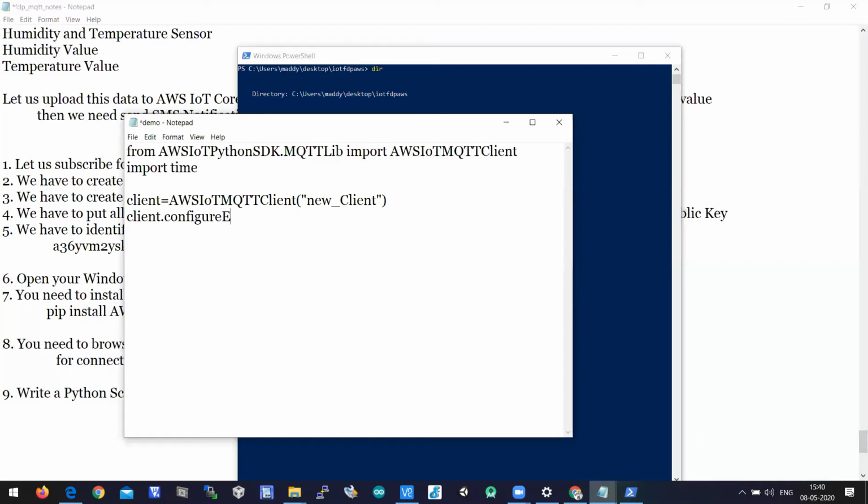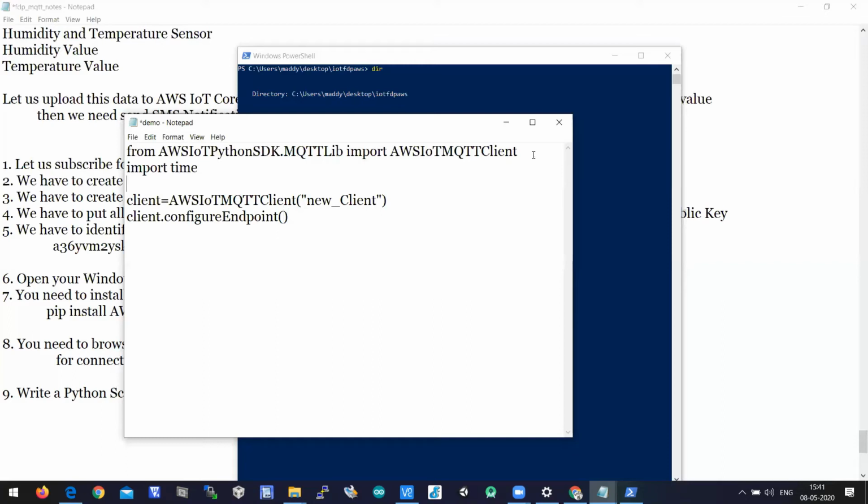configureEndpoint. We need to configure the endpoint, which means we need to provide the endpoint associated with every user and the port number.